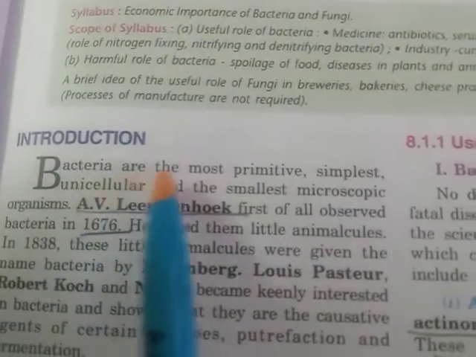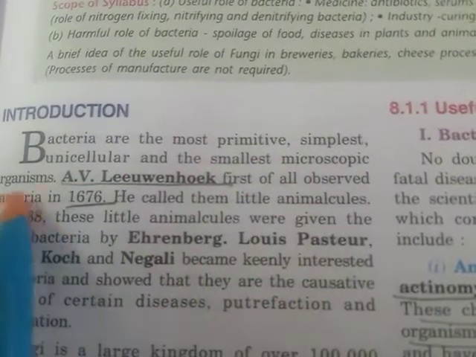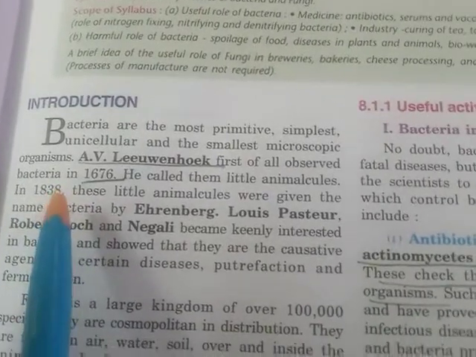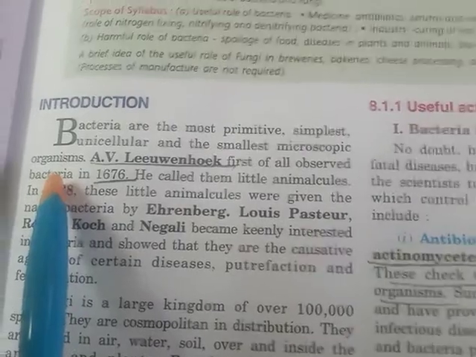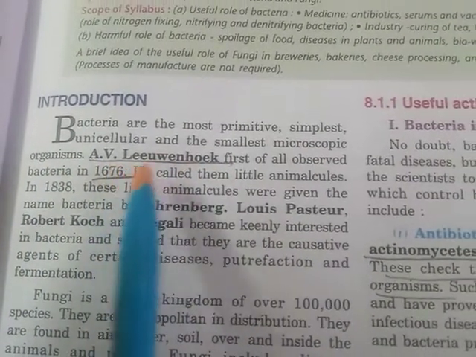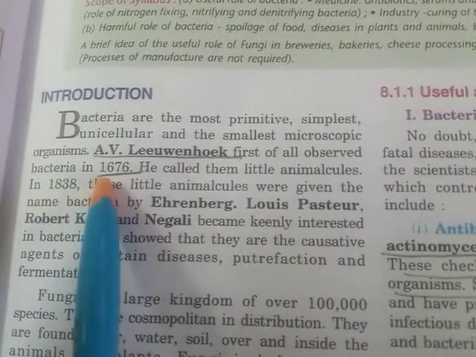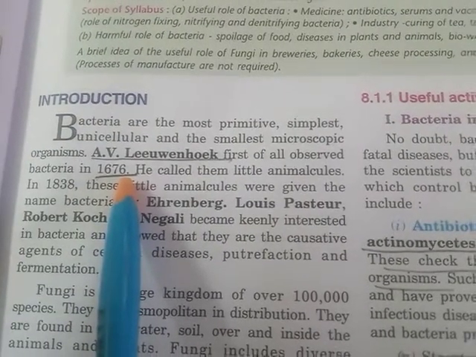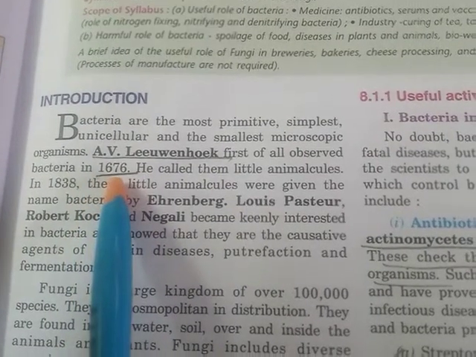Bacteria are the most primitive, simplest, unicellular, and the smallest microscopic organisms. Anton van Leeuwenhoek first observed bacteria in 1676.